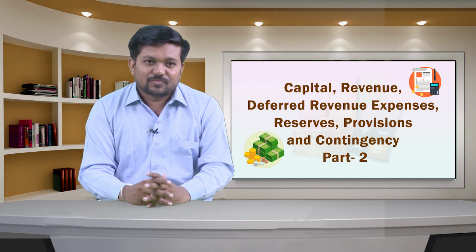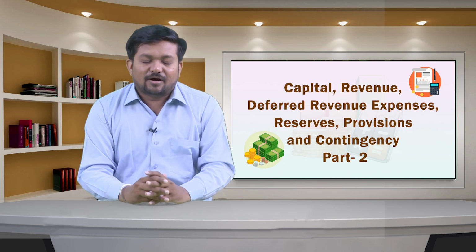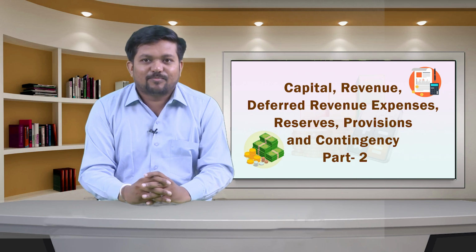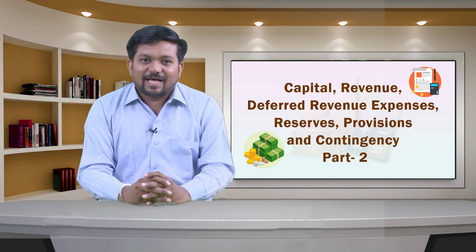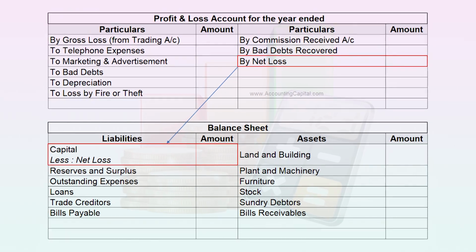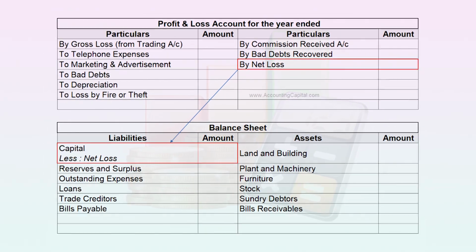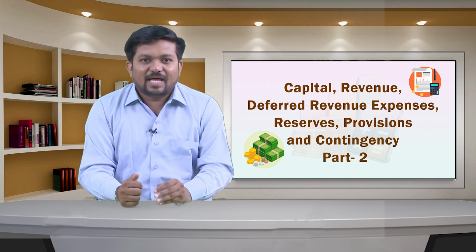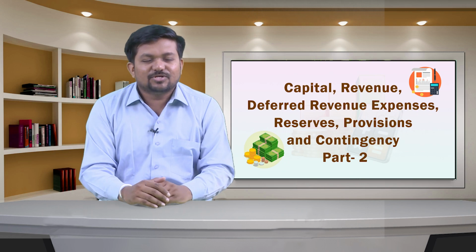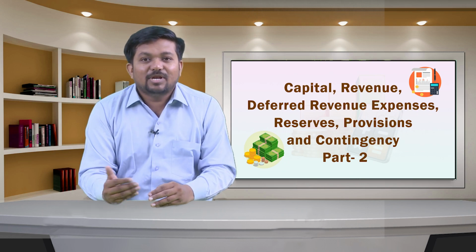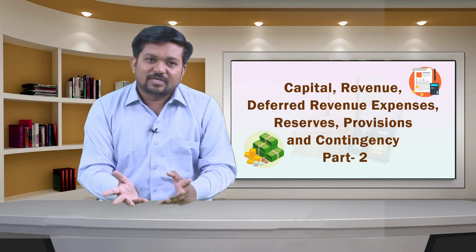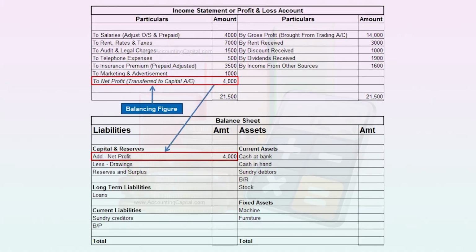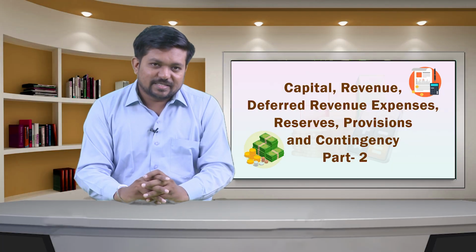At the time of debenture redemption, these investments will be sold and the debentures will be repaid without disturbing the present cash flow. It is important to note that a reserve and a debit balance in the profit and loss account or the statement of profit and loss cannot exist together. In the balance sheet, the net amount should be disclosed. If the debit balance of the profit and loss account is more than the reserves, then the debit balance shall be shown on the asset side as accumulated losses, and if the reserve amount is more, the difference would appear on the liability side of the balance sheet as the balance of the reserves.